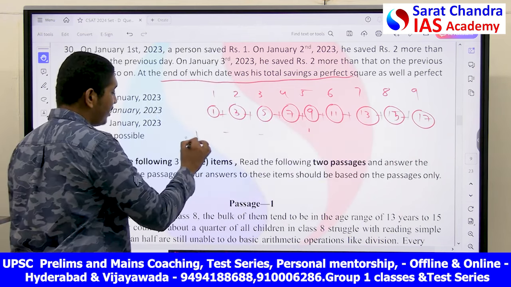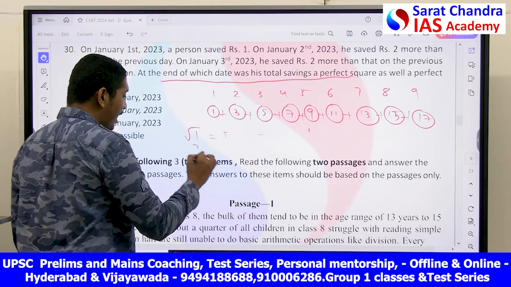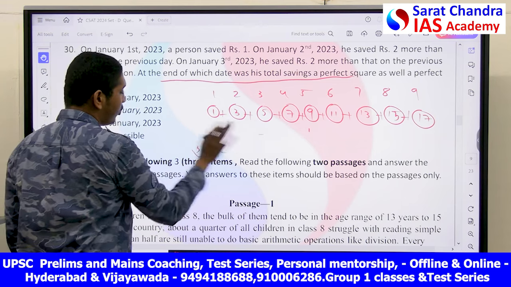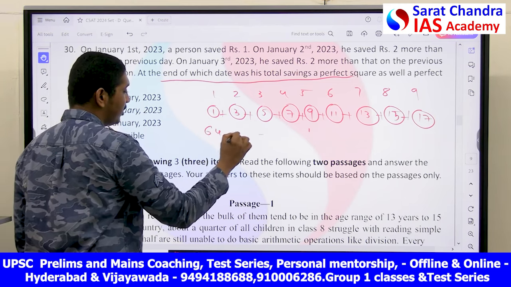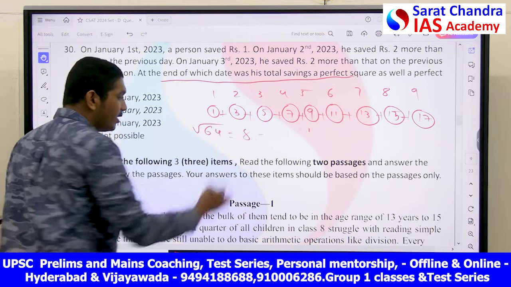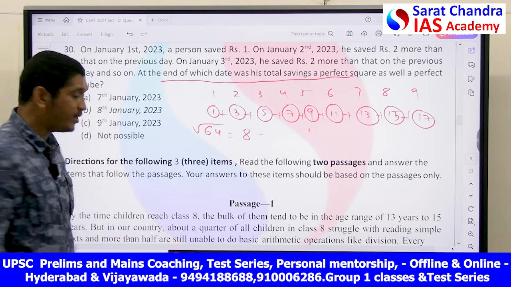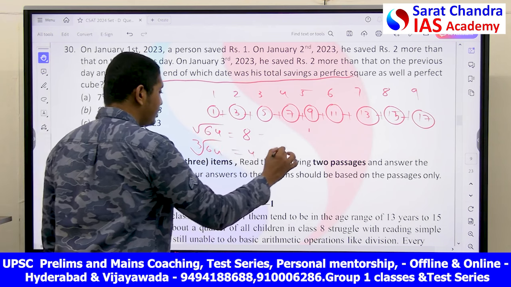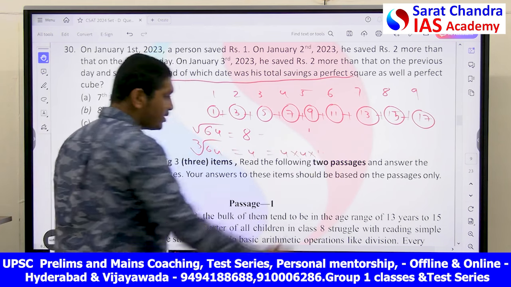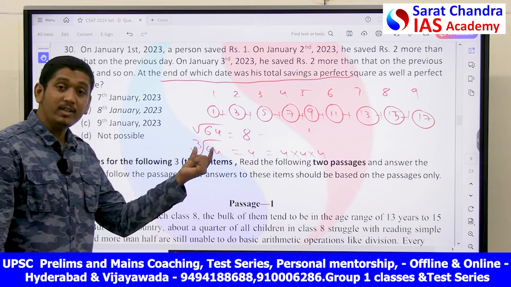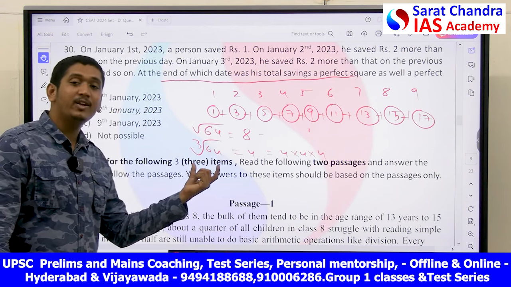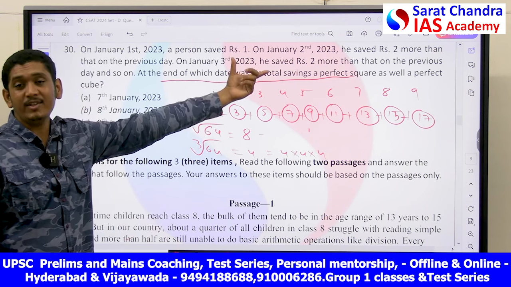If you take the number 1, the square root of 1 is equal to 1, and the cube root of 1 you can also find. Okay. And if you take 64, let's check for 64. What is the square root of 64? It is 8. And what is the cube root of 64? That is equal to 4, that is, 4 into 4 into 4 is equal to 64. That is, 64 is such a number which has a square root and also has a cube root. This is what he has asked you in this question.